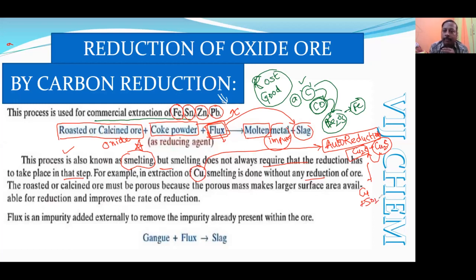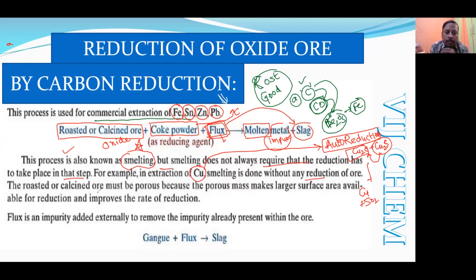So sometimes impurities also do a wonderful job. Copper is an example where we need not add any reducing agent. That time also we will call it smelting only.